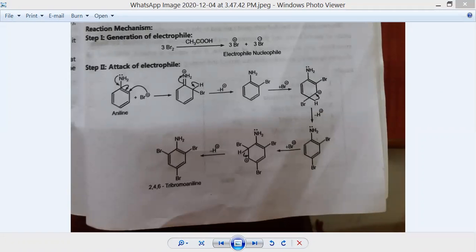Then percentage practical yield, then melting point of your recrystallized product and melting point reported in the literature. So in this way, you are going to report the result of this synthesis. So this is our fifth synthesis, that is synthesis of 2,4,6 tribromoaniline from aniline.